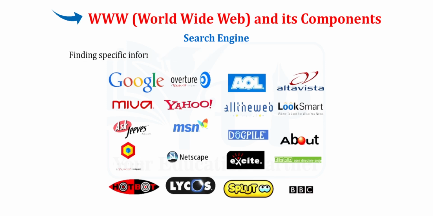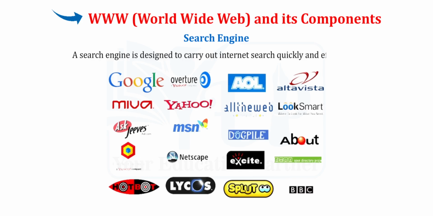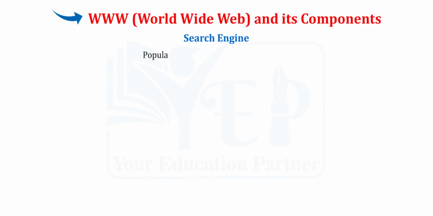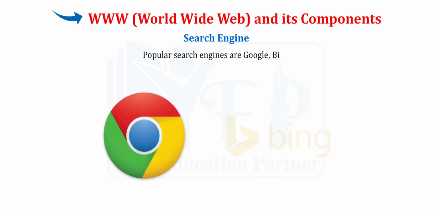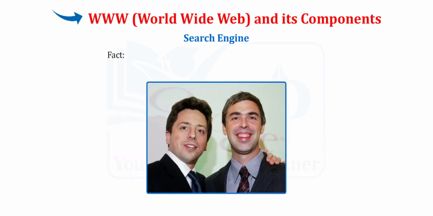Search engine. The internet contains a huge amount of information stored in the web pages. Finding specific information from such a large pool of web pages is a tedious task. But not for a search engine. A search engine is designed to carry out internet search quickly and effectively. Popular search engines are Google, Bing. Fact: Larry Page and Sergey Brin are the founders of Google.